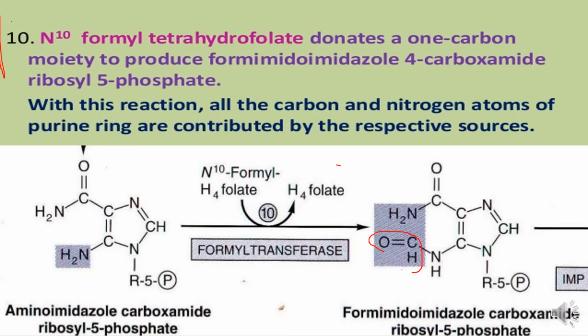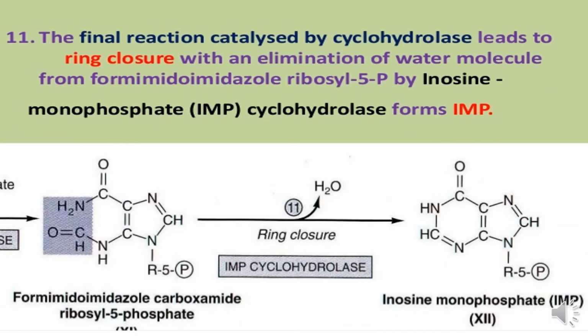And now there is the ring closure. The 11th reaction is the ring closure to form IMP. Now here the ring is closed and water is released from this one, and the resultant compound is inosine monophosphate.